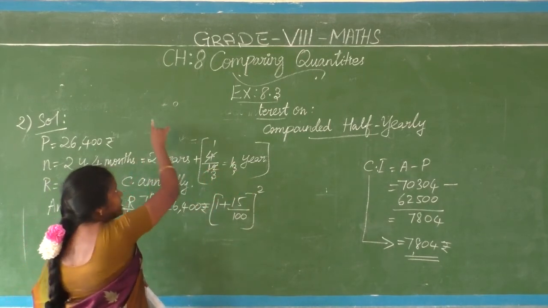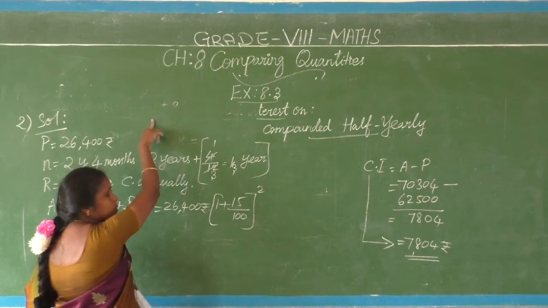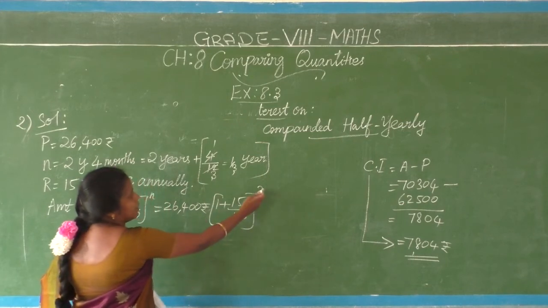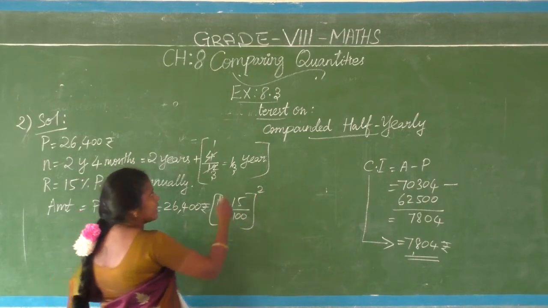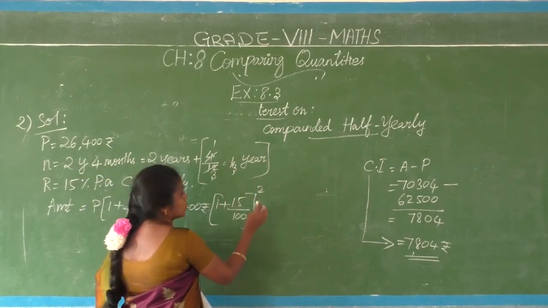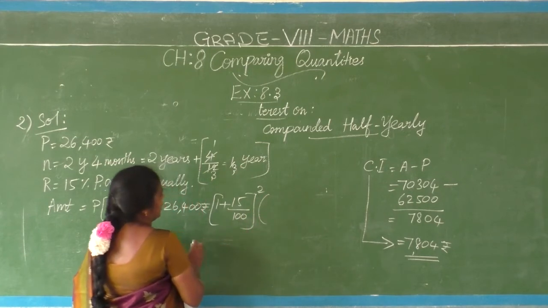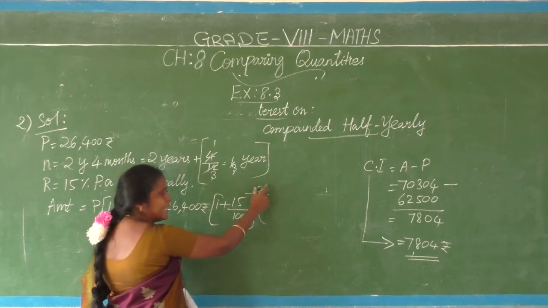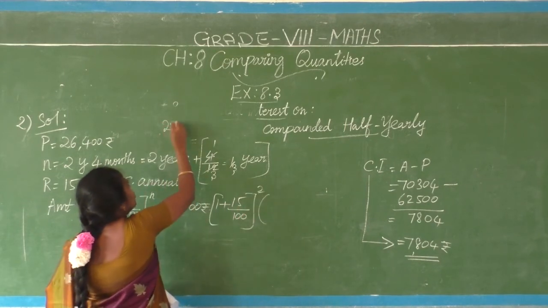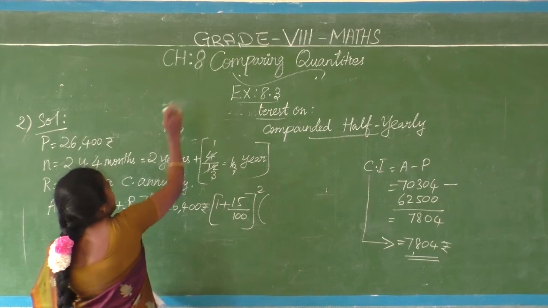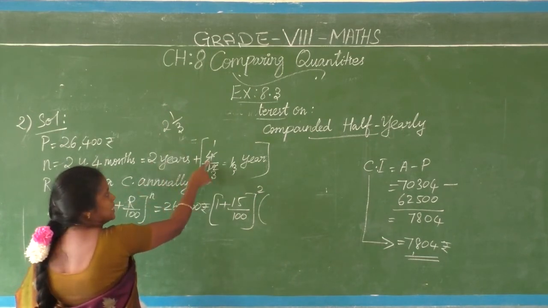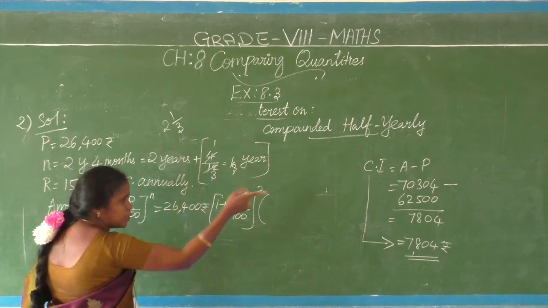What I told in the first section, second question, what I did: for the whole year I have taken first and then the remaining part I calculated. So the same way you have to do here. P into 1 plus R by 100 the whole power n. Here n is 2 1 by 3, 2 years plus 4 months. The 4 months have to be converted into year, children.